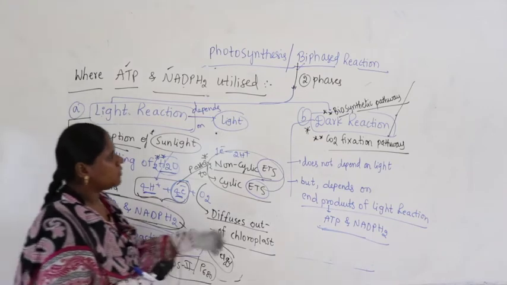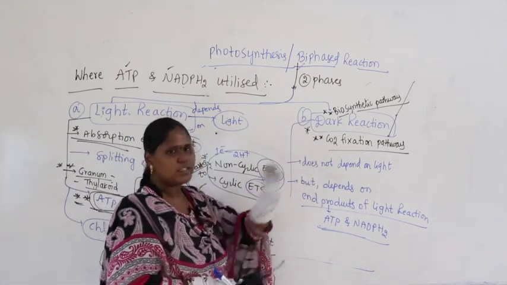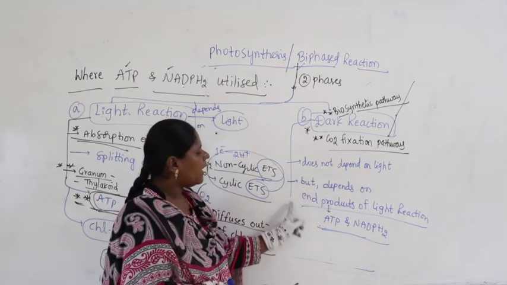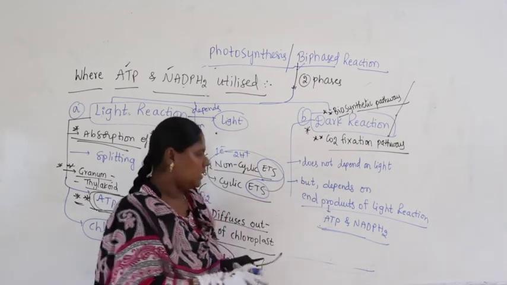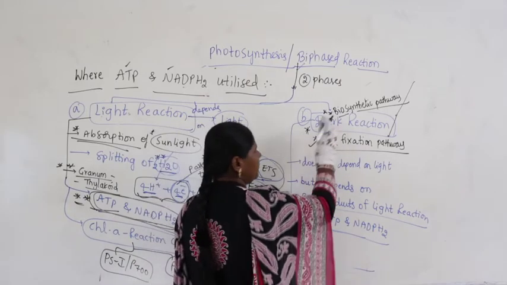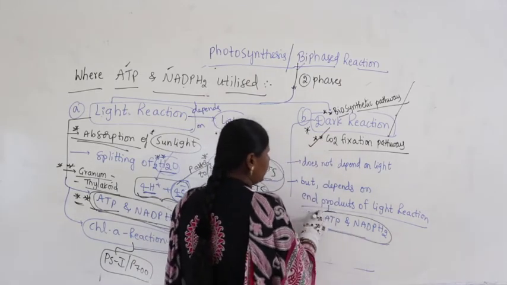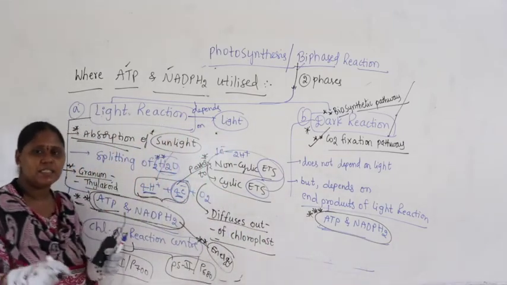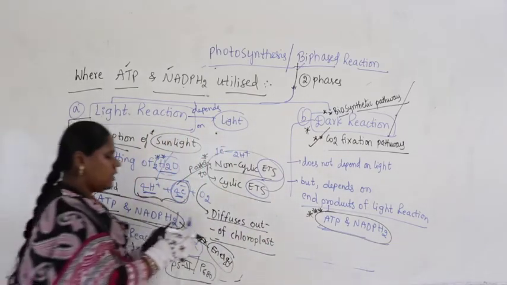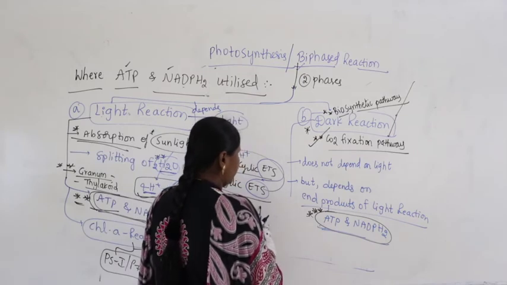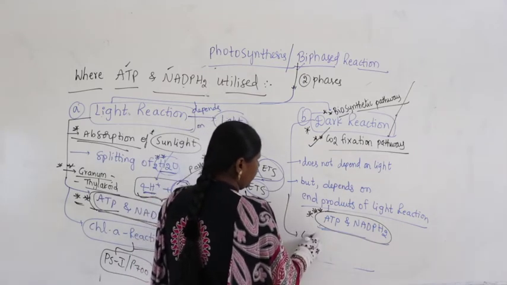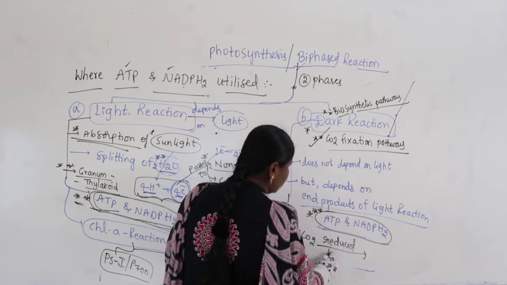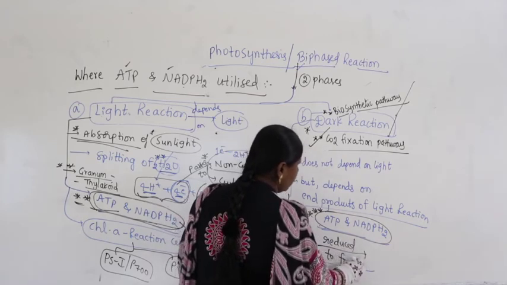For the dark reaction to continue in photosynthesis, it does not need light, it will not take light, but it depends on the end products of light reaction. Means to start the carbon dioxide fixation, it needs the end products produced in light reaction. Why does it need energy of light reaction? Because in this, carbon dioxide is fixed and reduced to form